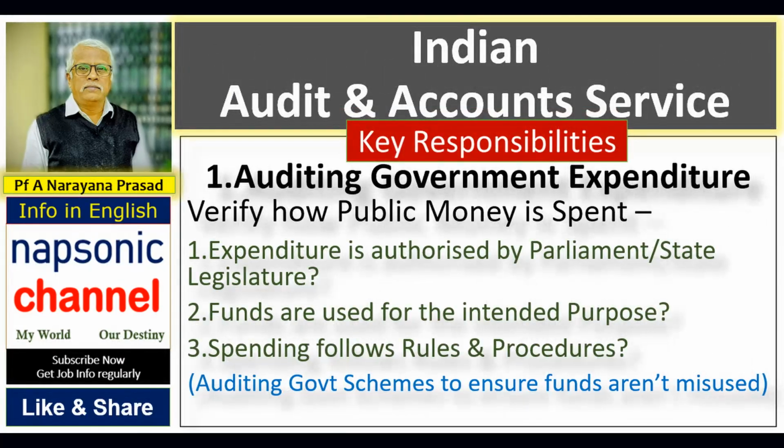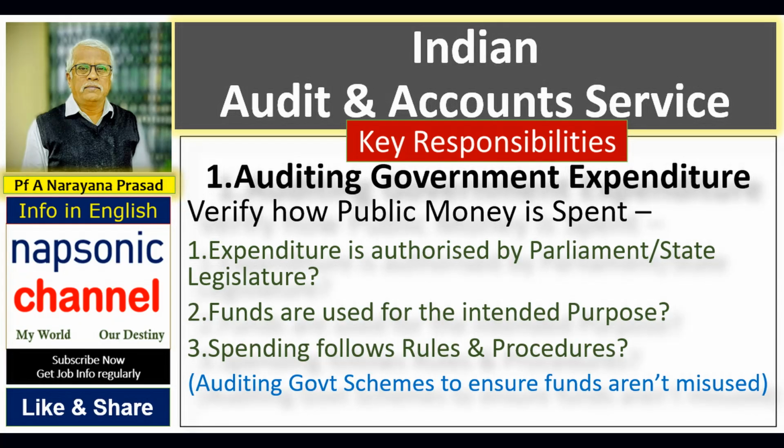Now we will see each one of these responsibilities in detail. The first one is auditing government expenditure. Here they have to verify how public money, which is nothing but government money, is spent. Before spending, any government has to get an approval in the parliament or in the state legislature. So IA&AS people first check whether this spending has been authorized by the government, either state or central.